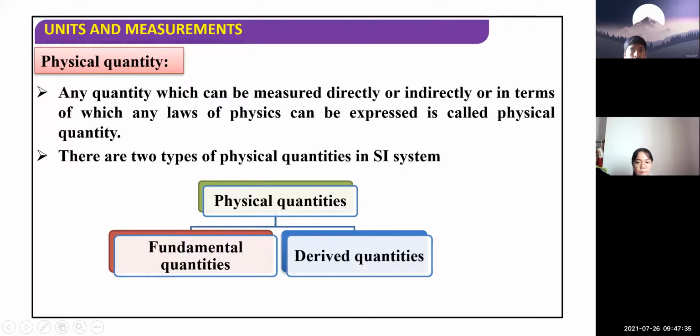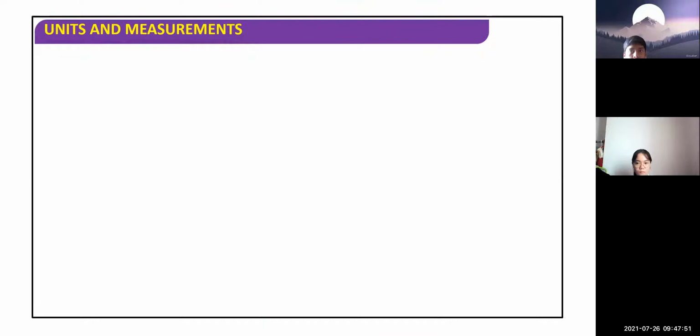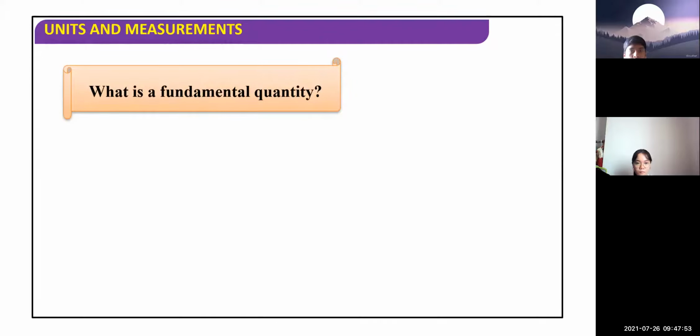Universal quantities. Okay. Any other student who wants to add to it? What is a fundamental quantity? The main quantities that couldn't be dissolved any further into anything more simple. Yeah, correct. Now let me start. What is a fundamental quantity? What do you mean by the exact statement of a fundamental quantity?